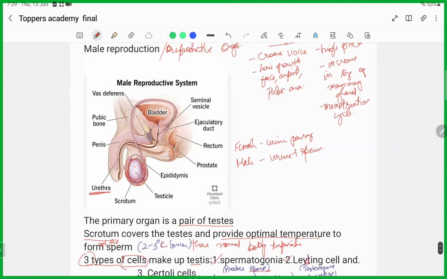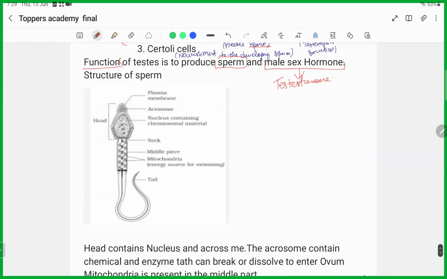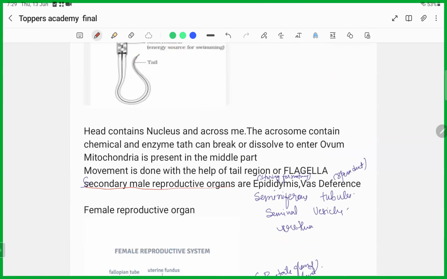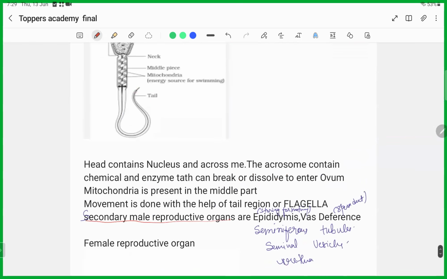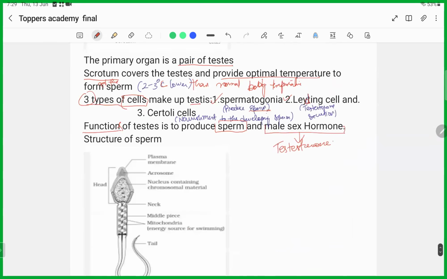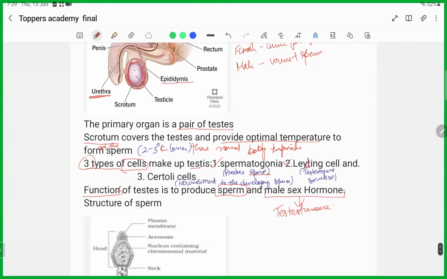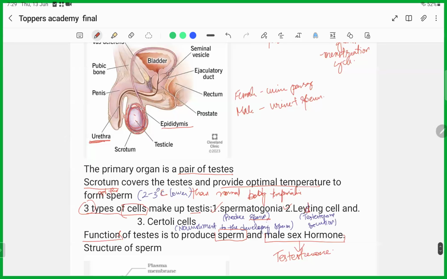And yes, some secondary male reproductive organs are there. I'll just cover this part. First one is the epididymis. This one, epididymis. Okay, this is located near this, and this is known as secondary sex organ because it does not produce the sperm, but it will help in the production of the sperm.